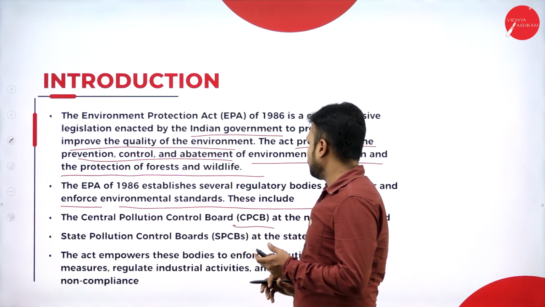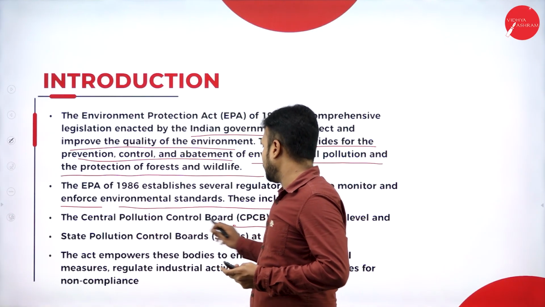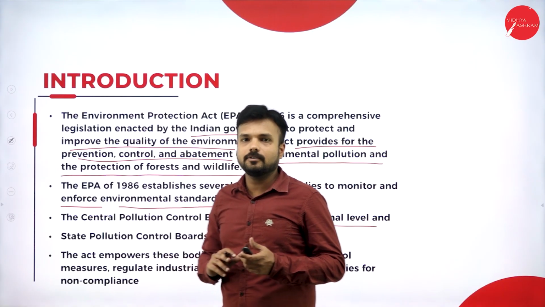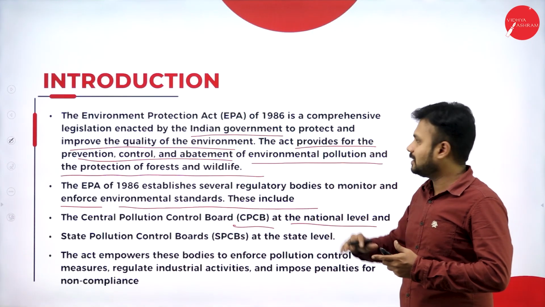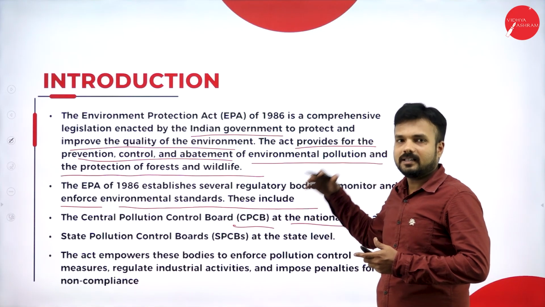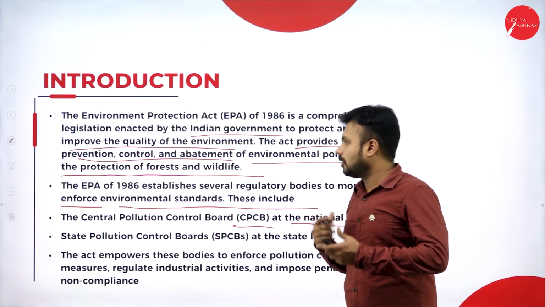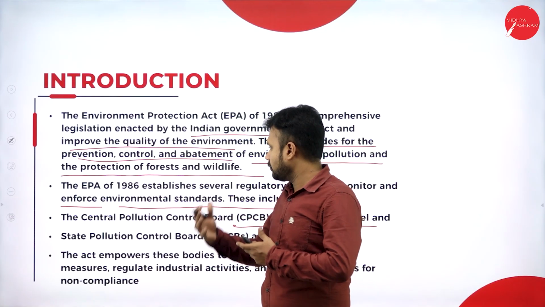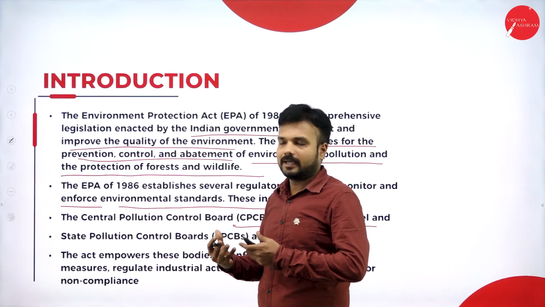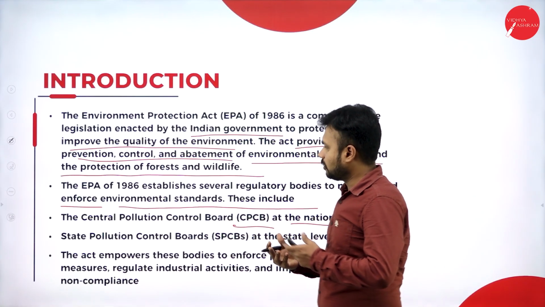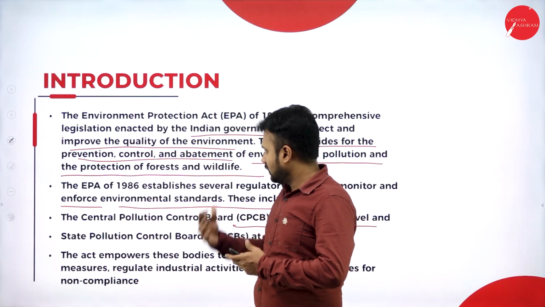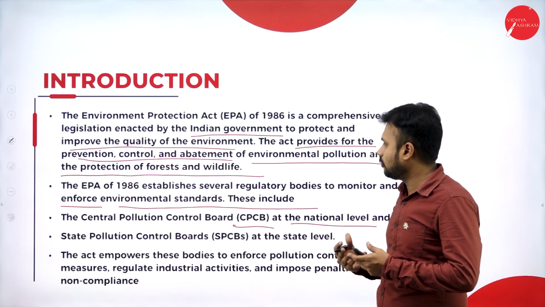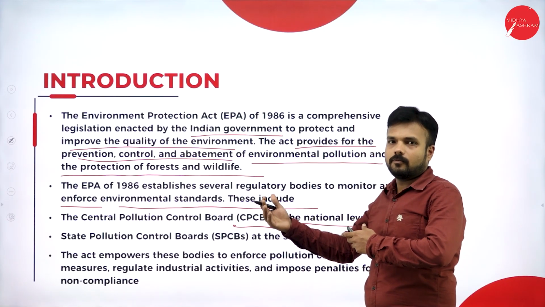One is CPCB, that is the Central Pollution Control Board, at the national level. The Central Pollution Control Board is going to make certain rules and regulations. Its central office is located in New Delhi. It is going to look after the pollutants which cause pollution in our nation. It is going to safeguard the people and the environment from toxic poisonous gases or toxic poisonous substances which cause pollution. In the same way, it is going to make certain rules and regulations which are followed by the automobile sector and also by industrialists.